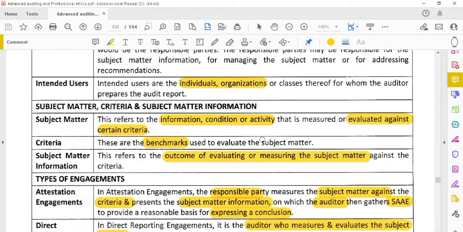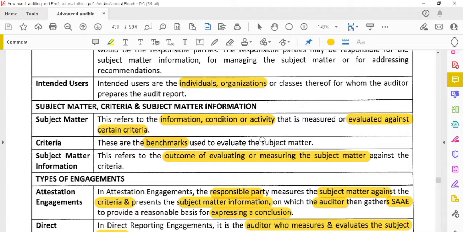And also subject matter criteria and subject matter information. What is meant by subject matter? Subject matter is the information, condition, or activity that will be evaluated against certain criteria. If they are taking up any project or any activity by the government companies, whether it is meeting the benchmark or not. Criteria is like the benchmark.